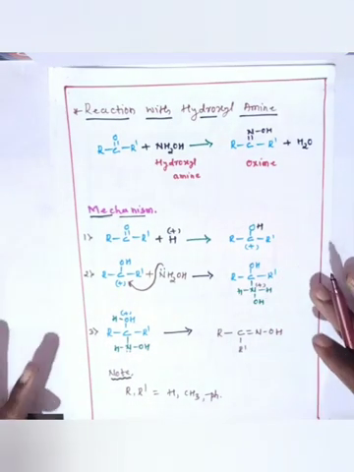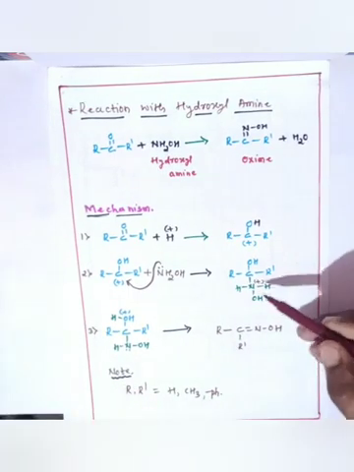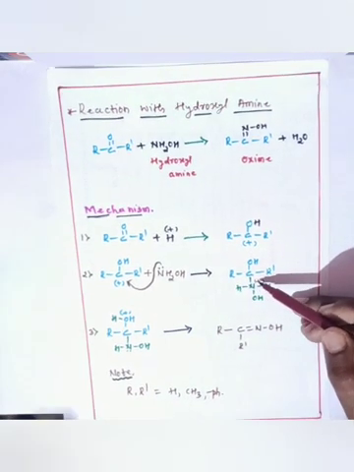That gives the N substituted intermediate product. In the third step, after donating its lone pair of electrons, the nitrogen gets the positive charge.